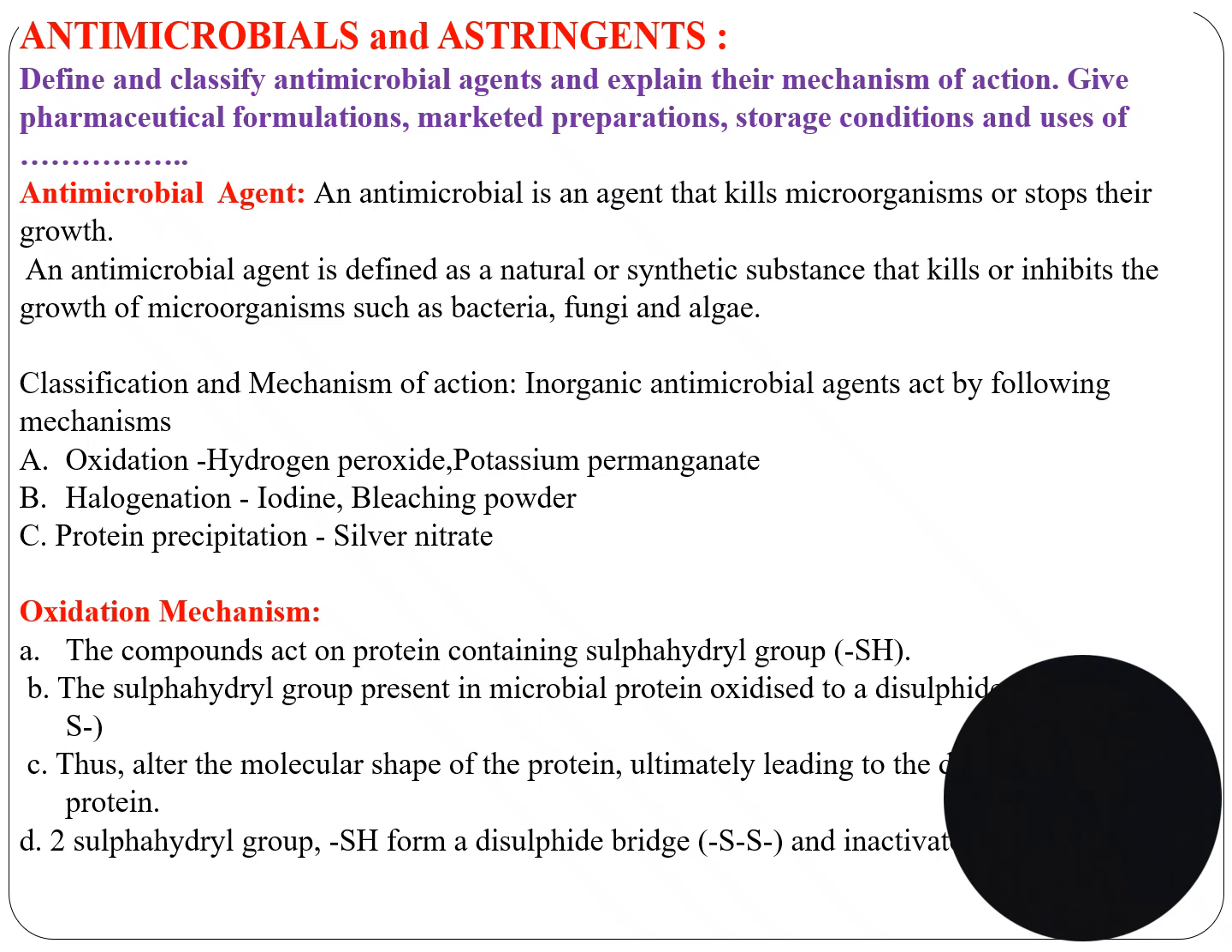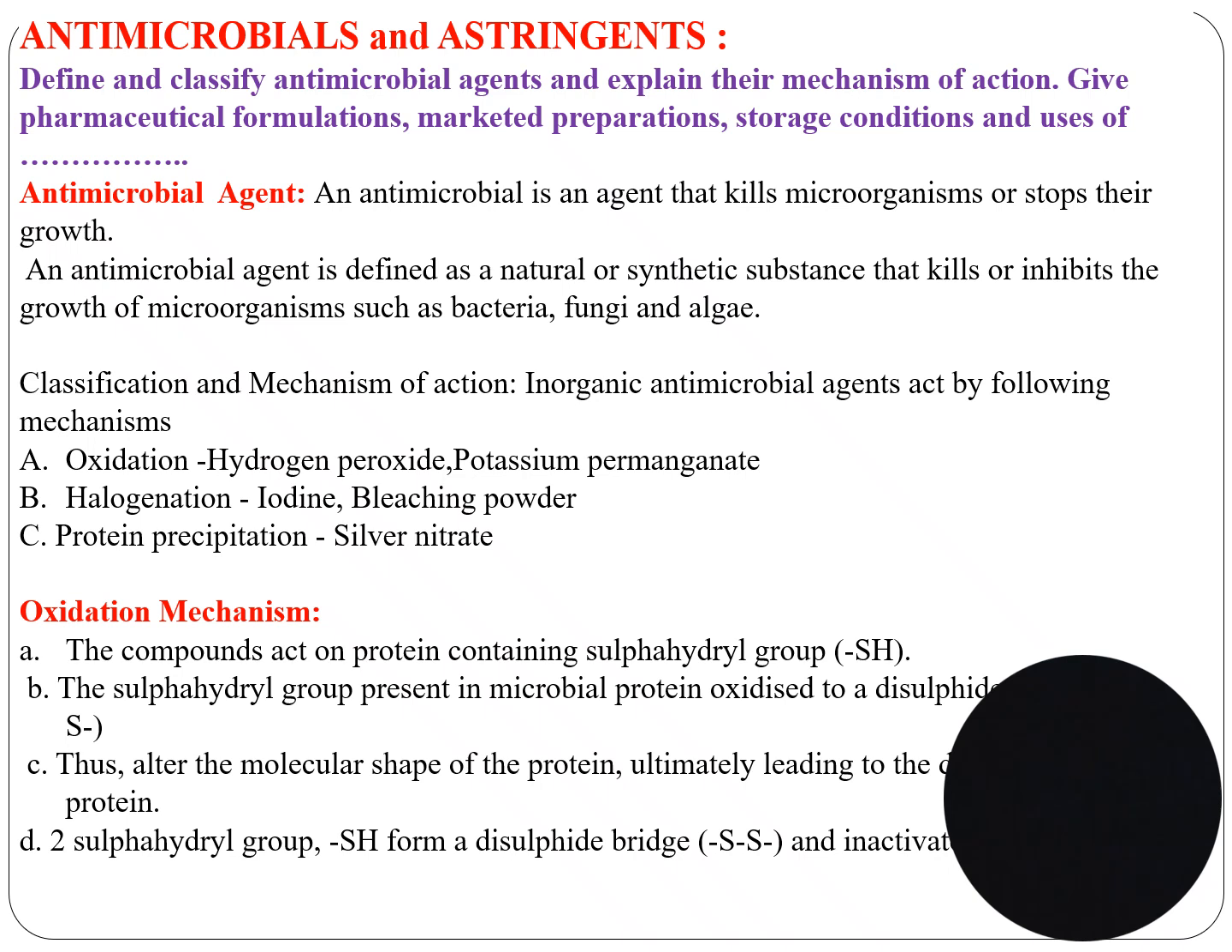Classification and mechanism of action. So what is the classification of antimicrobial agents? Inorganic antimicrobial agents act by the following mechanisms. First is oxidation: hydrogen peroxide, potassium permanganate. Second is halogenation: iodine, bleaching powder. Third is protein precipitation: silver nitrate.